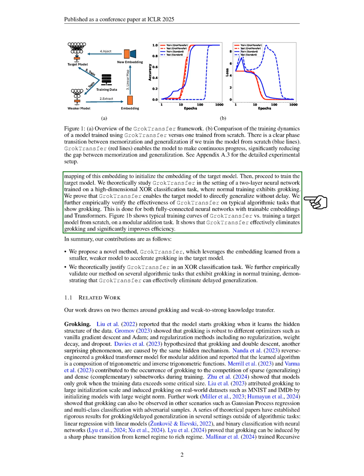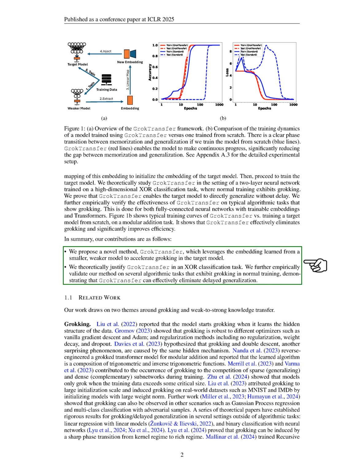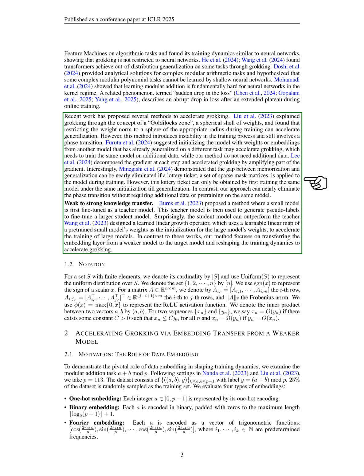We demonstrate that our method allows the target model to generalize directly without delay. We also validate our method empirically on various algorithmic tasks that exhibit grokking, using both fully connected neural networks and transformers. Our results show that our method effectively eliminates grokking and enhances efficiency. In summary, we present a novel method that leverages embeddings from a smaller model to accelerate grokking in a target model. We provide theoretical justification in the context of an XOR classification task and empirically validate our approach across several algorithmic tasks that typically show grokking during standard training.